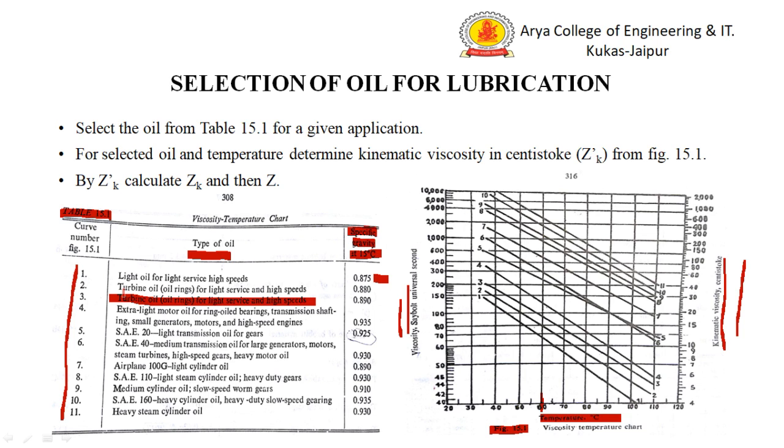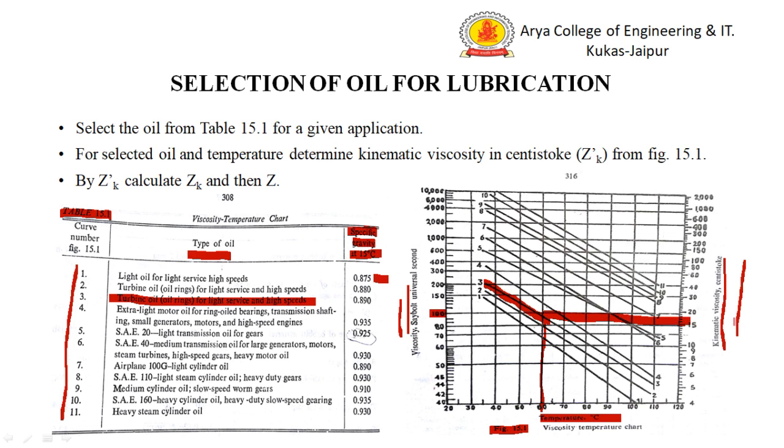So for this oil number 3, we will use this line number 3. From 60 degrees centigrade and line number 3, we can determine the value of Z dash K directly, or we can also find the Saybolt seconds.